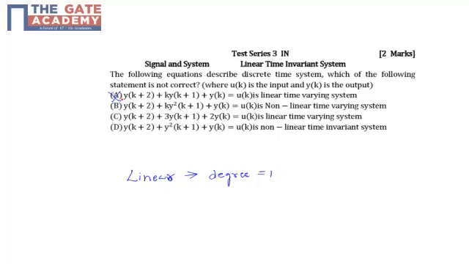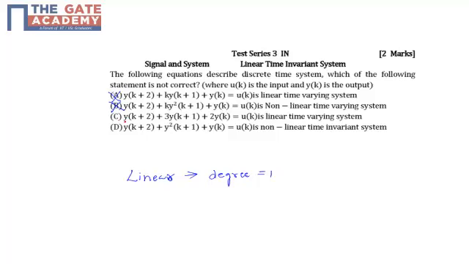Moving to option B, we have y of k plus 2 plus k times y square. Since there is a term of y square, this becomes a non-linear system. Again, since we have the term k outside, the system becomes time varying. So option B is true, and we are not supposed to select option B.